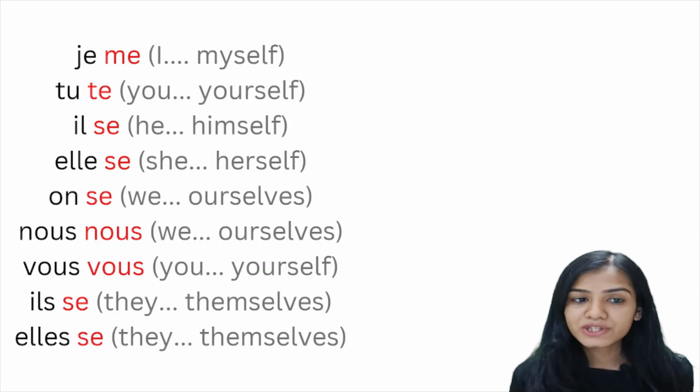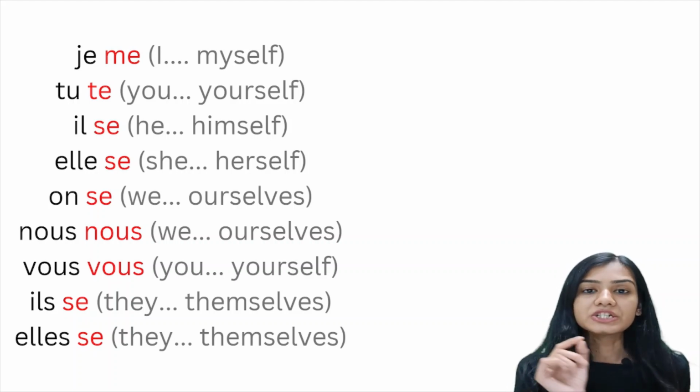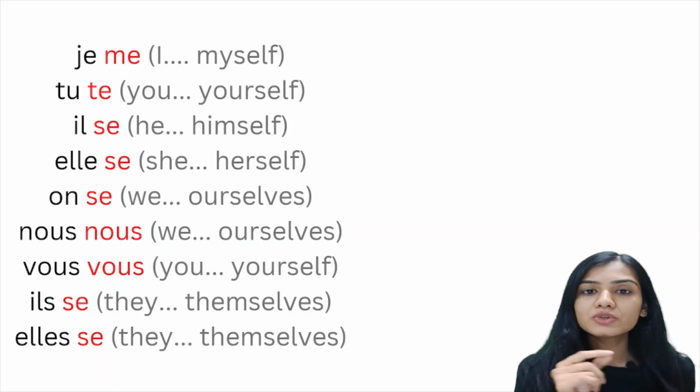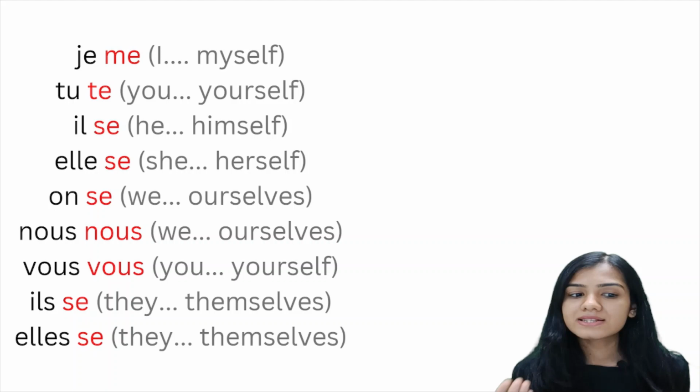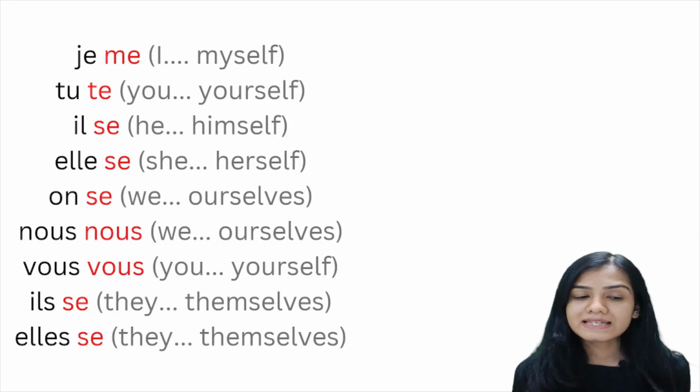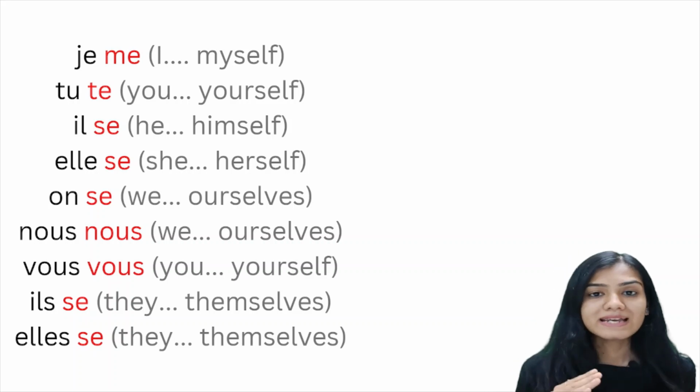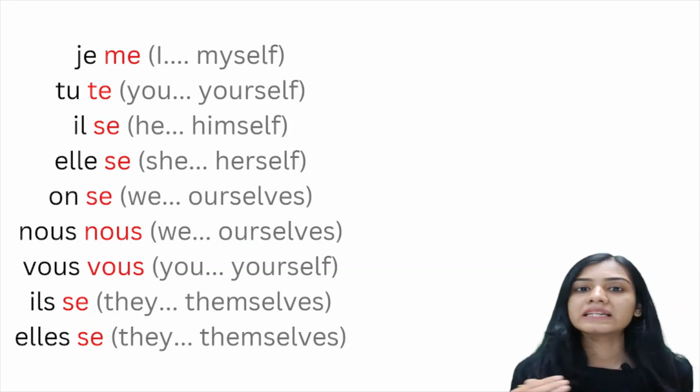So je, me; tu, te; il, se; elle, se; on, se; nous, nous; vous, vous; ils, se; elles, se.